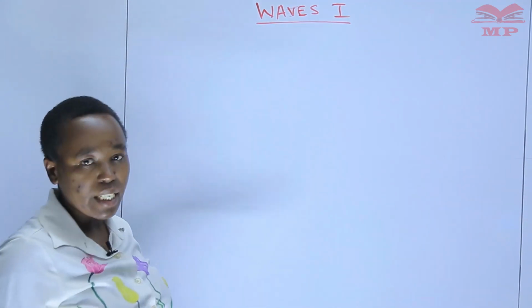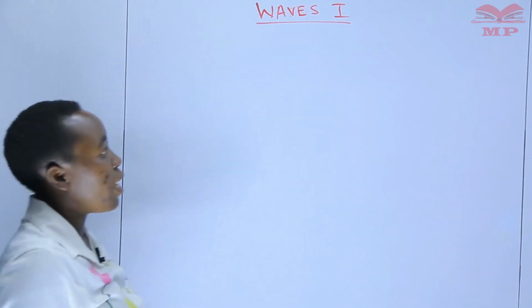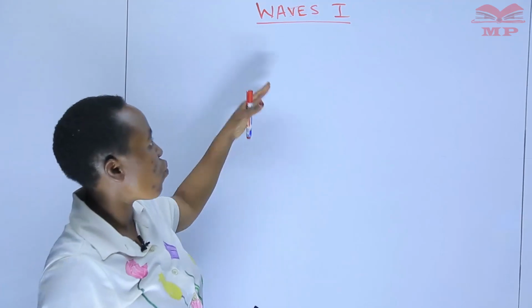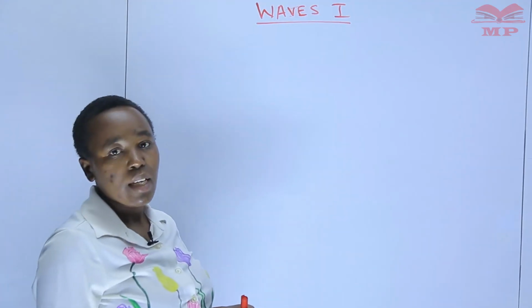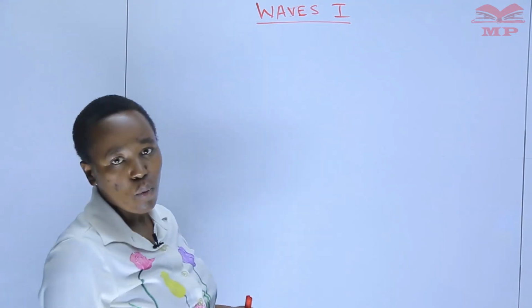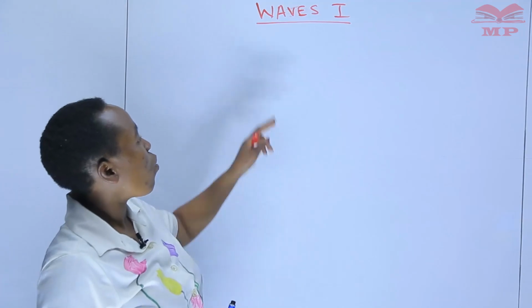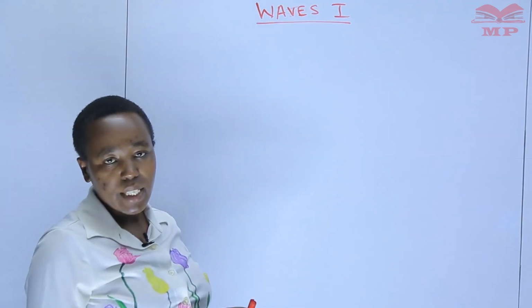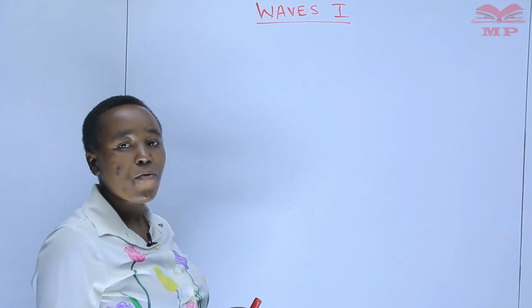It's a very interesting topic, as you'll see when you follow through, and you'll be able to answer so many questions from this waves 1 if only you follow keenly. Now, you first heard of waves in book 1 in the branches of physics.